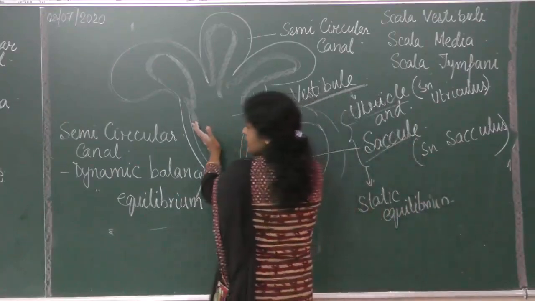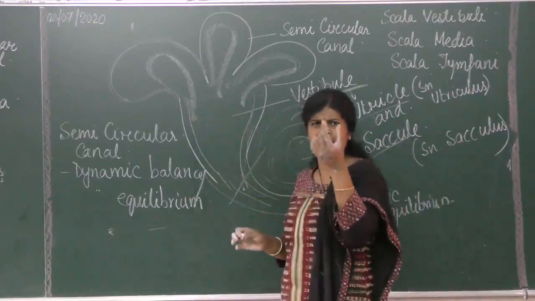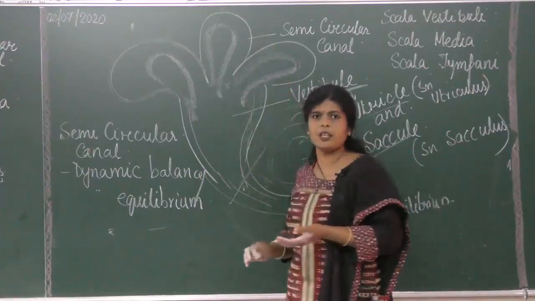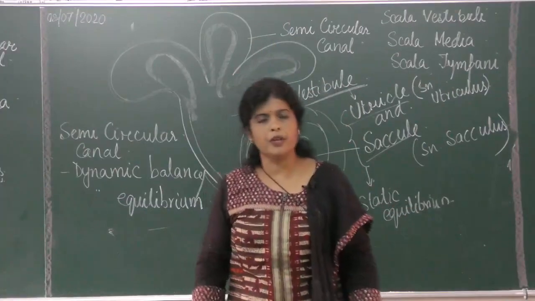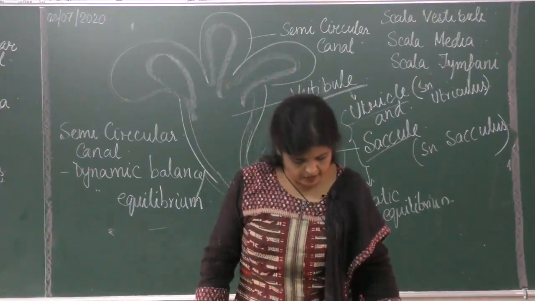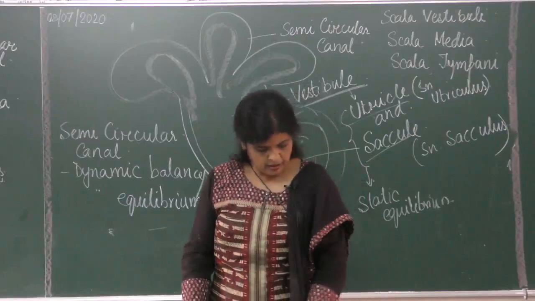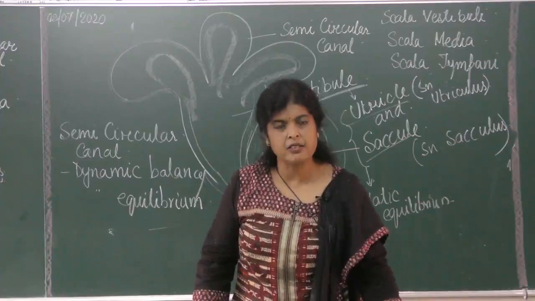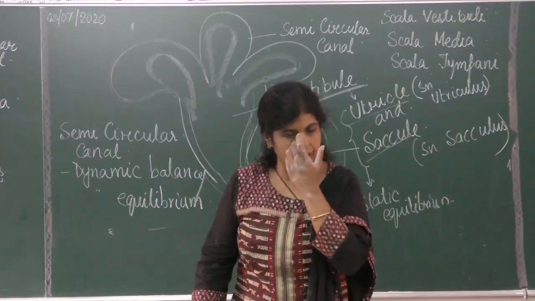This part is maintaining the static equilibrium of the body, and this part is controlling the dynamic equilibrium of the body. I hope it is clear to you, and if you have any questions, we can discuss later while I teach you eye and brain.